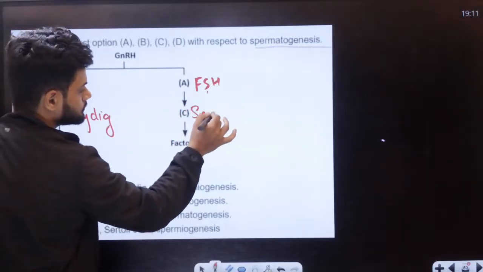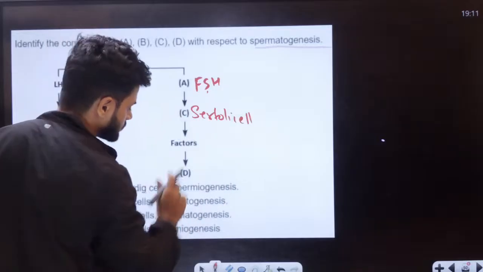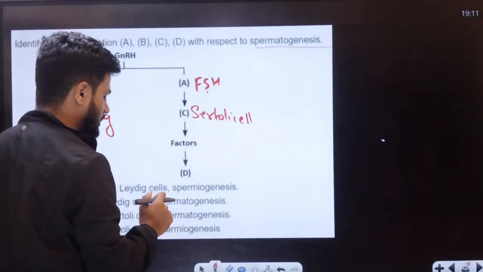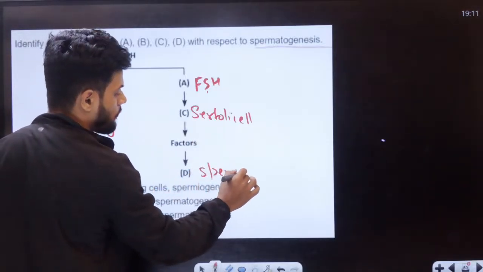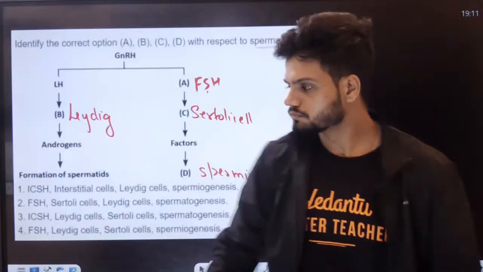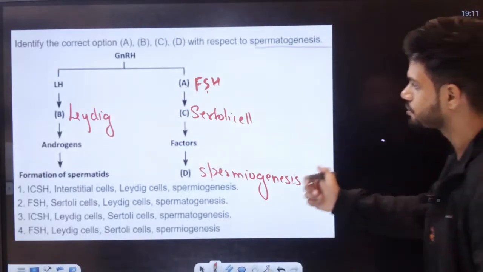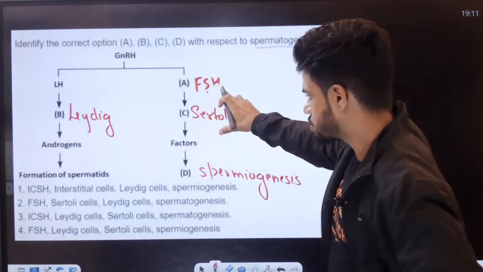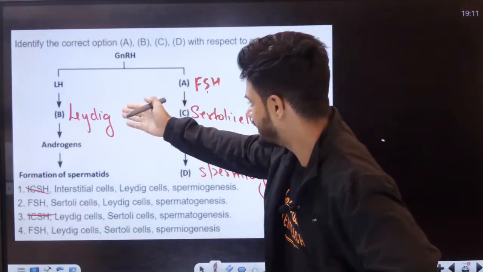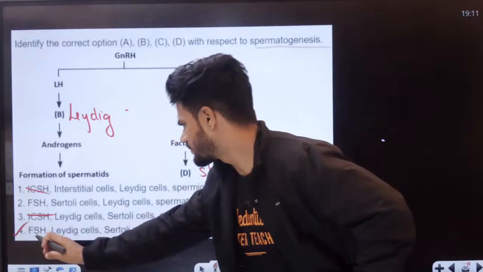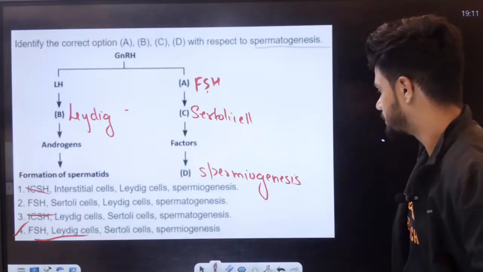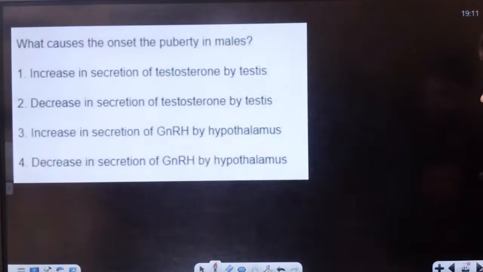Androgen production. Our answer is not there, so let's just solve it. So A is going to be FSH, so these two options are gone. And B is Leydig cell, so we got the answer here. C is Sertoli cell. D is spermatogenesis. Easy?